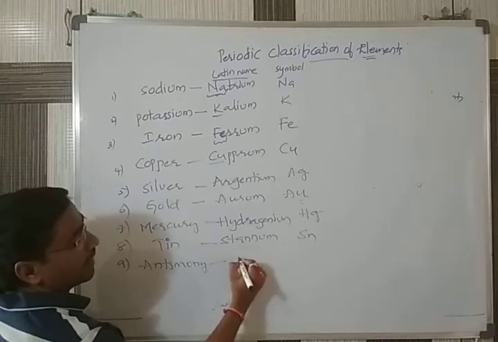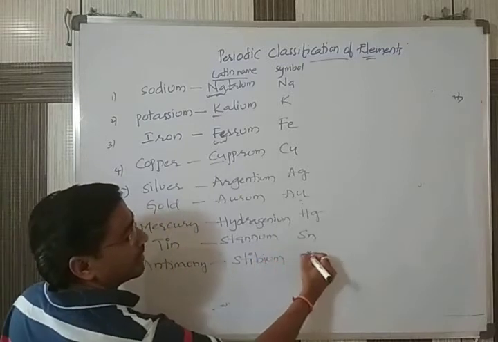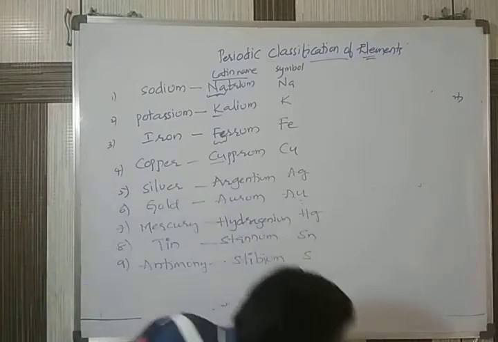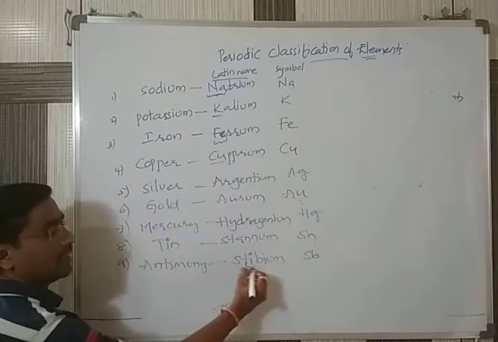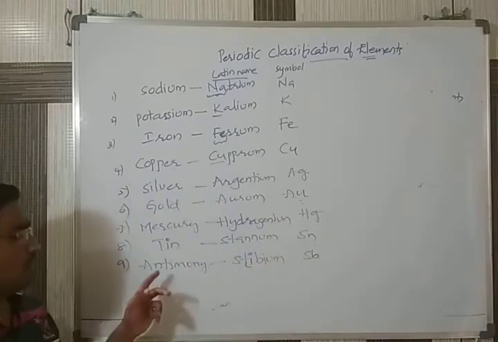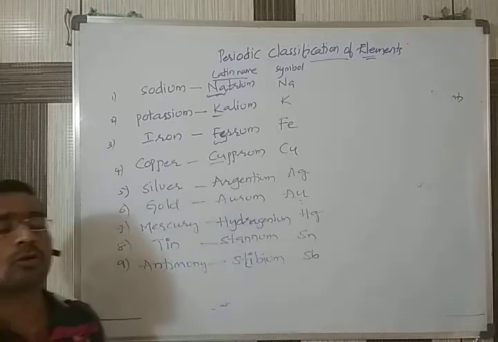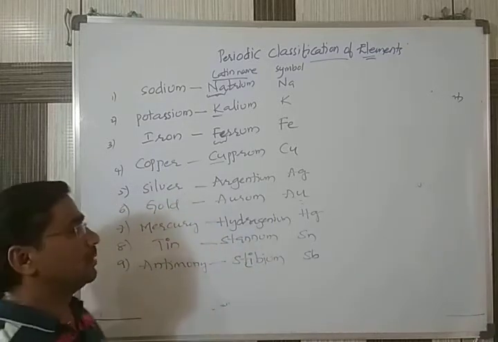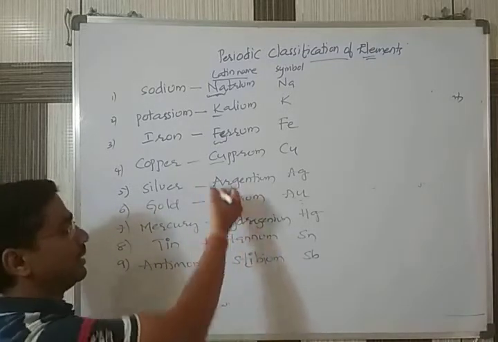Antimony. Its Latin name is stibium, and we call it Sb. I am mentioning a few of these elements because in some competitive exams they generally ask what the Latin name of a particular element is.